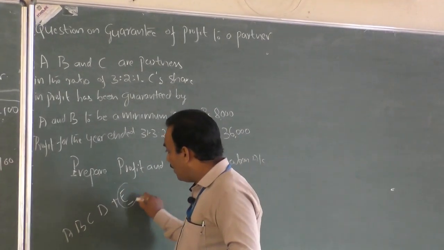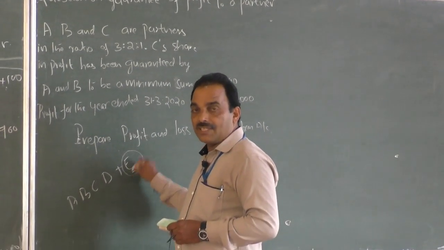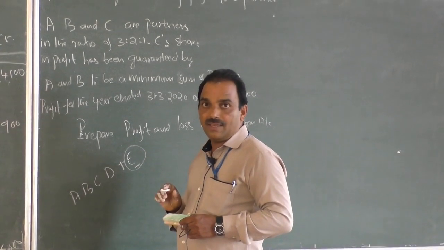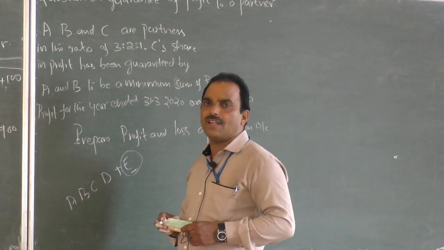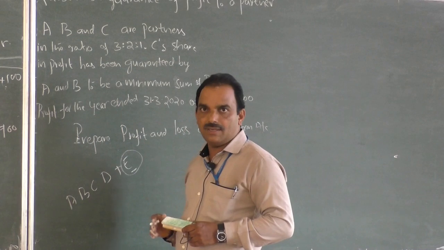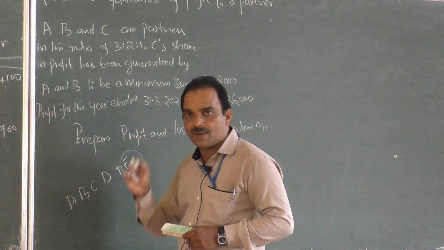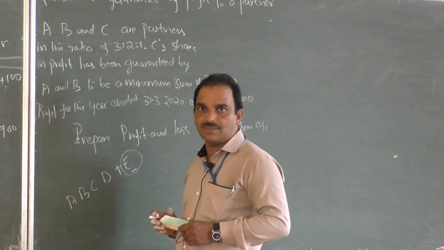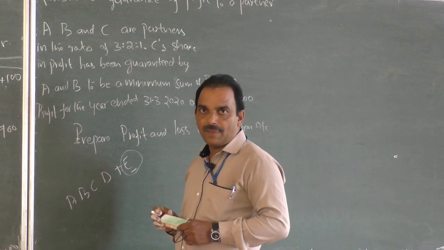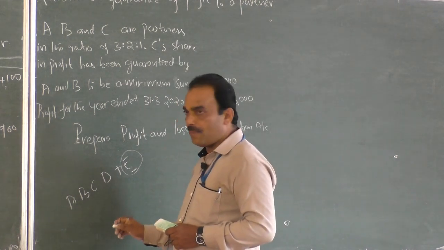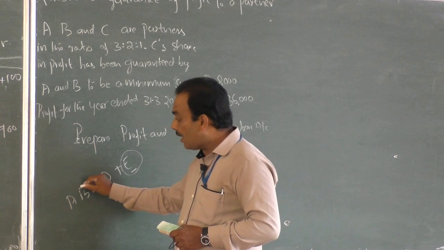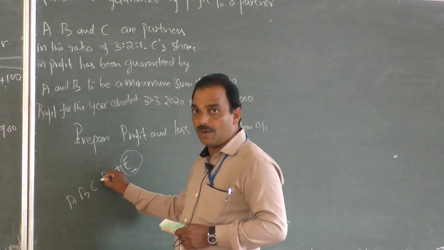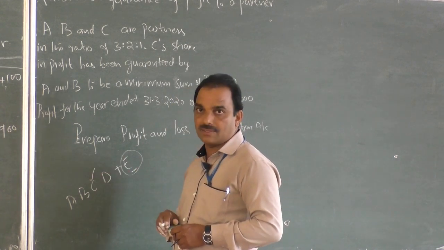At the time of admission of E, Mr. E is promised a fixed amount of profit in the future. For example, 20,000. We will give you 20,000 in the future, they can promise, give their word. Such a promise may be given by any one. Anyone can promise, for example Mr. C promises.